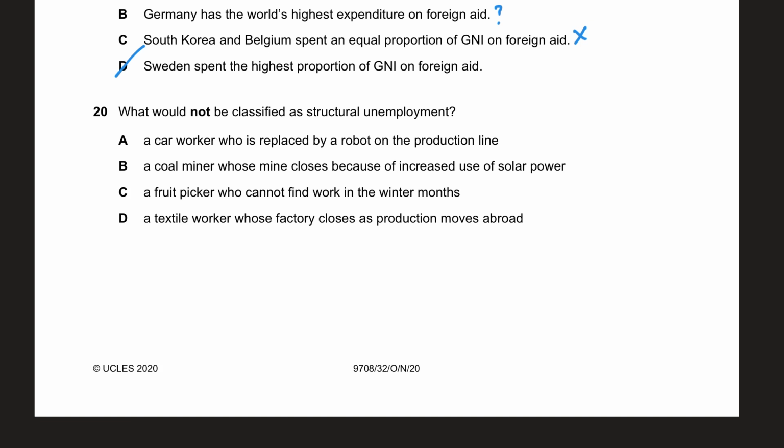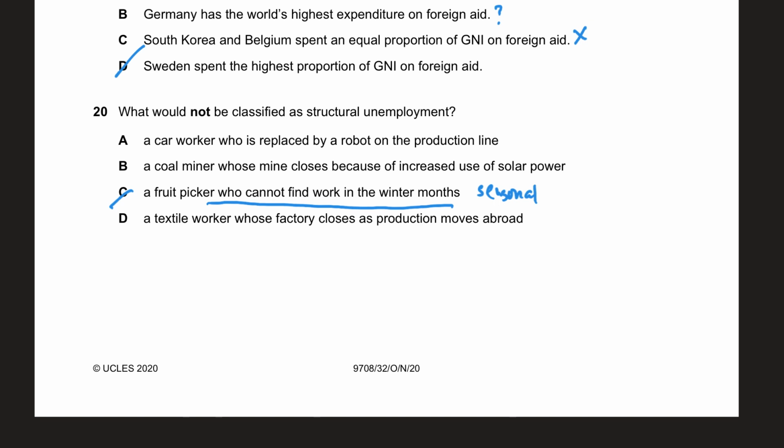If a country is structurally shifting away from agriculture to manufacturing, or manufacturing to services, that is going to lead to a loss of skills. So that's structural unemployment, right? So what would not be classified as that? The answer is C, a fruit picker who cannot find work in the winters, because that is seasonal unemployment.